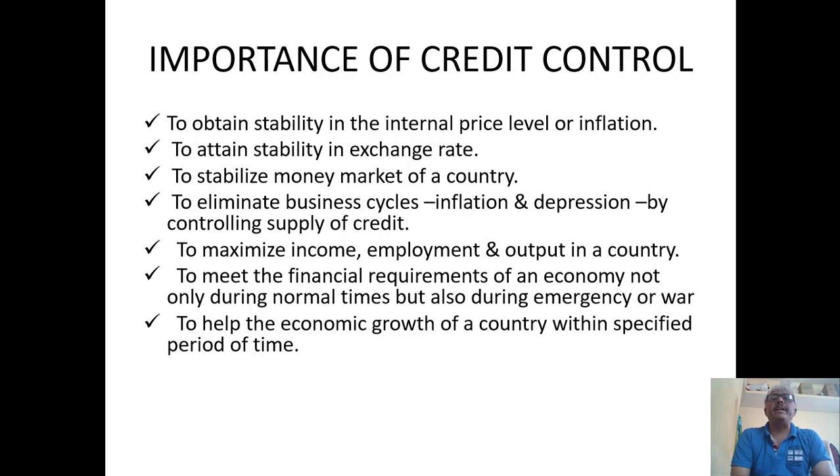To obtain stability in the internal price level, or inflation, which means the expected objective of this credit control is to stabilize or control inflation. To attain stability in exchange rate, in the sense of how one currency can be exchanged to another country's currency.